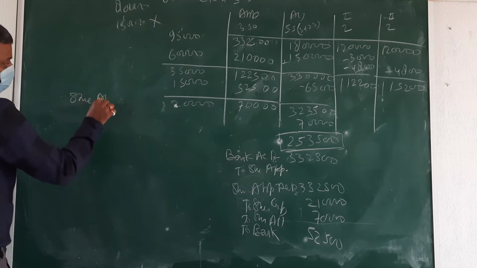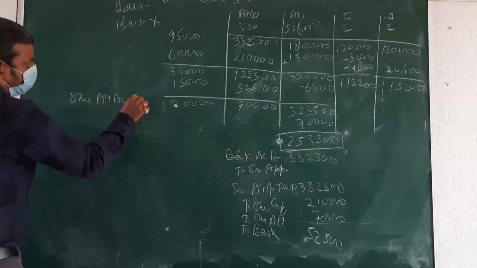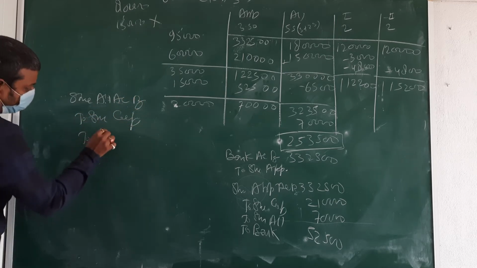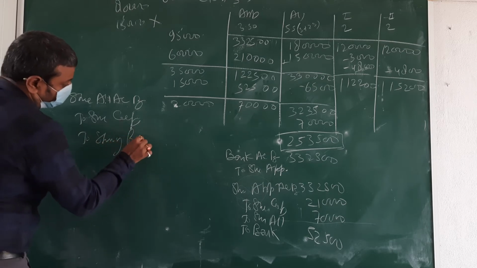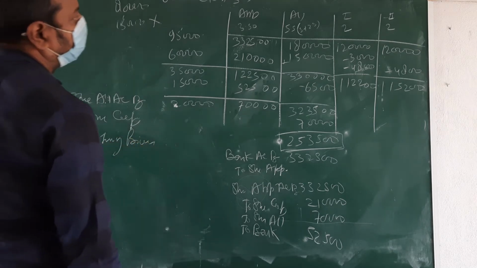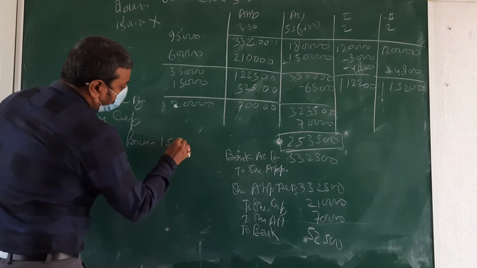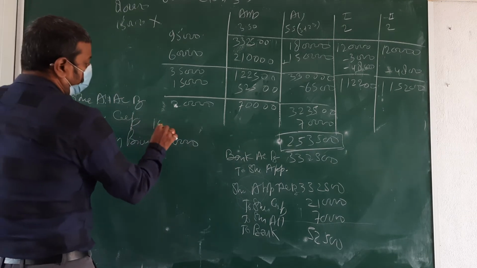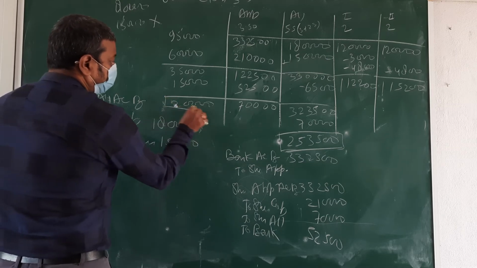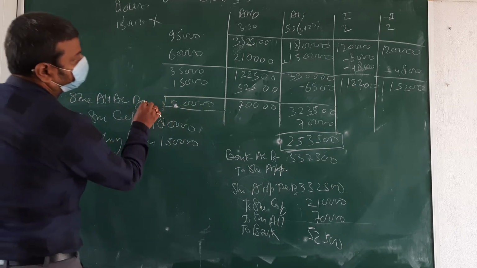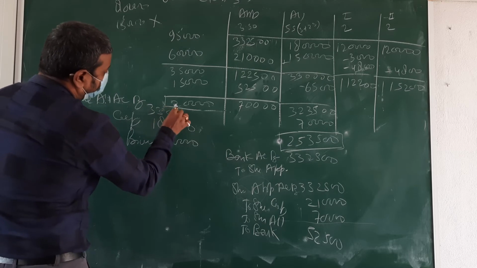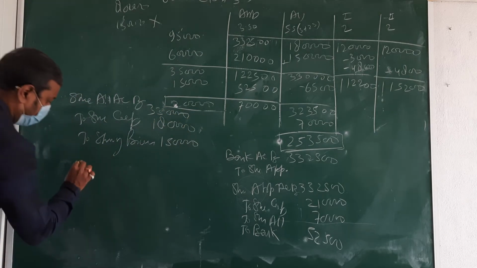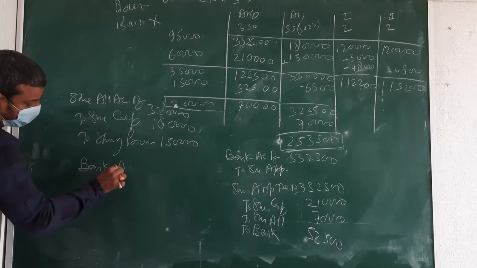Share allotment account debit to share capital and to security premium. Okay. The amount of security premium 1,50,000 and this 1,80,000. Then this amount is 3,30,000. Clear? Next, we are receiving the money, bank account